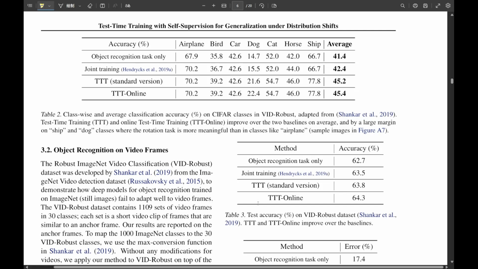That is huge. What about the online TTT for video-like data? Online TTT often did even better, particularly when the distribution shifts were gradual, like changing weather in a video. It adapted more smoothly. It's effectively learning continuously from the test data stream without needing labels. And get this, TTT Online frequently outperformed a method called unsupervised domain adaptation by self-supervision, or UDA-SS. Okay. Why is that surprising?